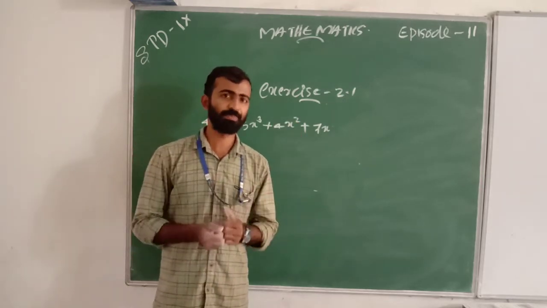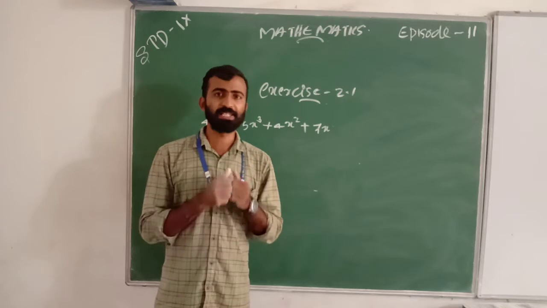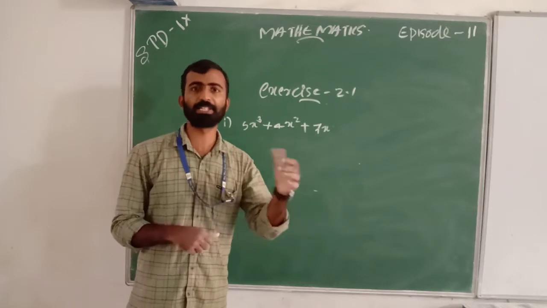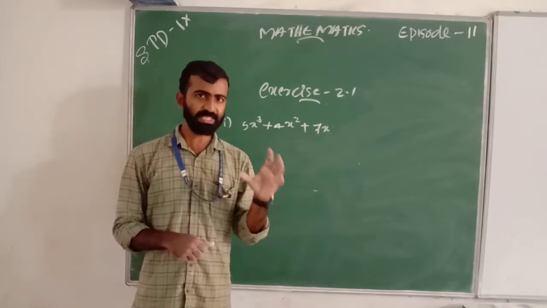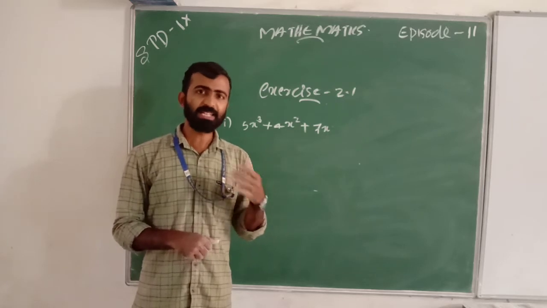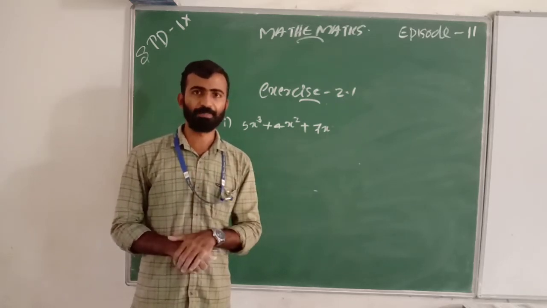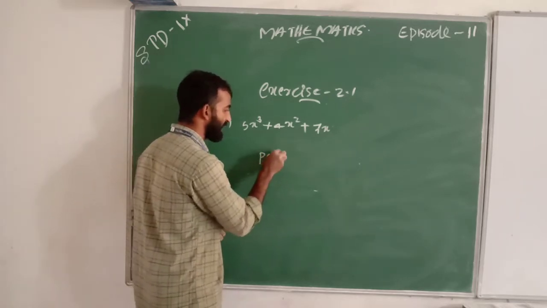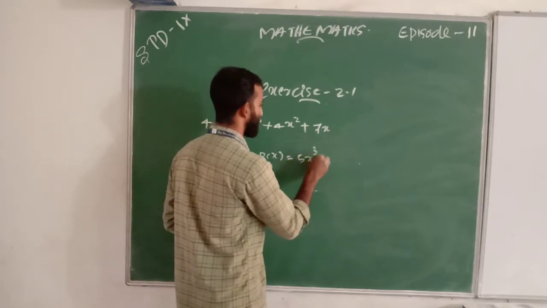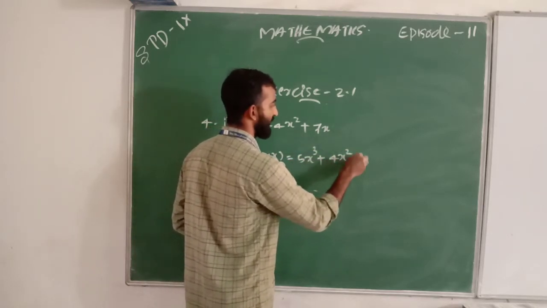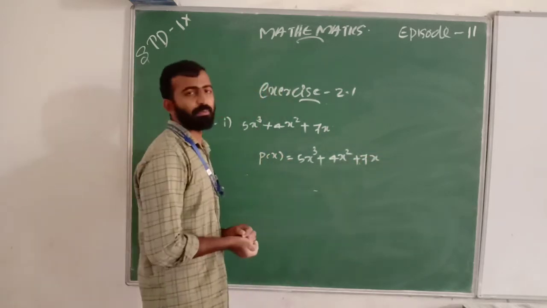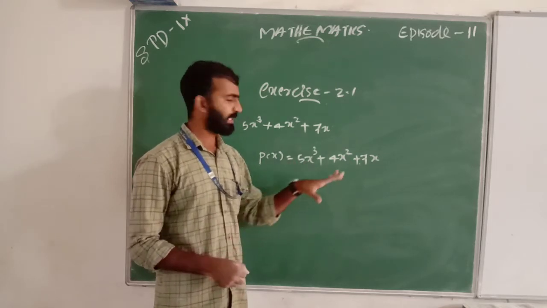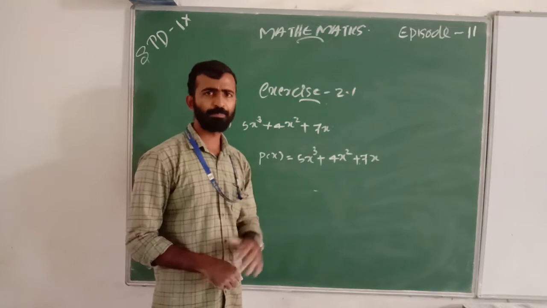What is the degree of a polynomial? If p of x is a polynomial, then the highest power of x is its degree. Here we can write p of x equal to 5x cube plus 4x square plus 7x. When we look at the polynomial, here is x, that is x raised to 1, and here